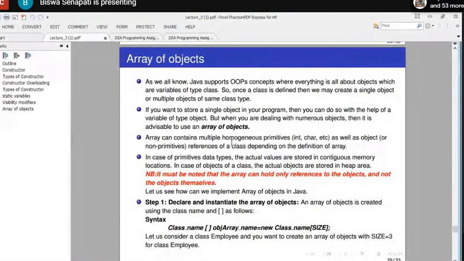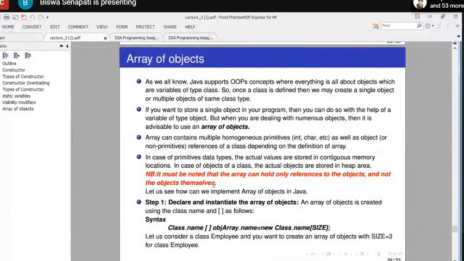In case of primitive data types, the actual values are stored in contiguous memory locations. But in case of objects of a class, the actual objects are stored in the heap area. So very important, all of you try to understand, what you have told now is not correct. It must be noted that the array can hold only references to the objects and not the objects themselves.